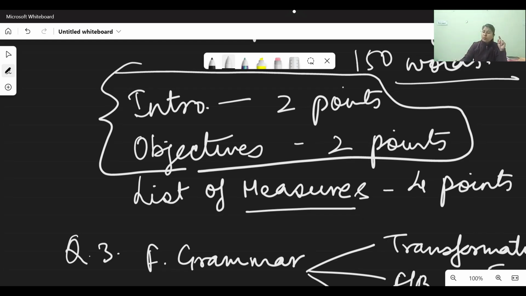And yes, correction you please do with the help of pencil, because if you have written it with a pen and then you are correcting somewhere, you need to cut the word also, somewhere you need to cut a letter, then it becomes very untidy. So please do it with the help of pencil. It doesn't matter. Rather, it gives a good impression on the examiner, but you have to revise your paper, right?